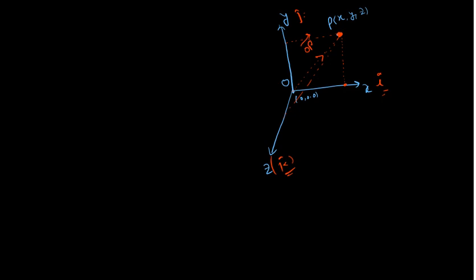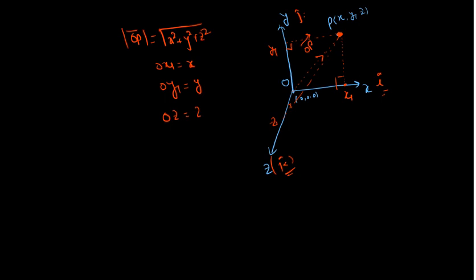Say we get points x1, y1 and z1, and keep in mind all three are perpendicular to each other. The OP vector magnitude was the square root of x square plus y square plus z square, and OX1 is going to be x, OY1 is going to be y, and OZ1 is going to be z.